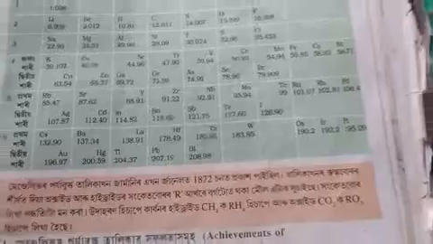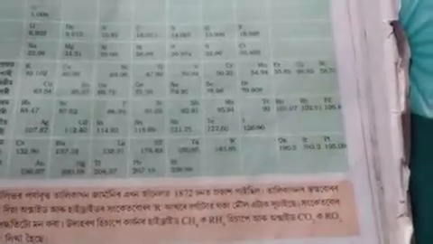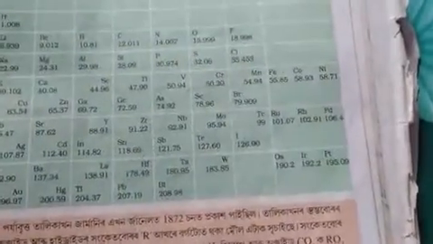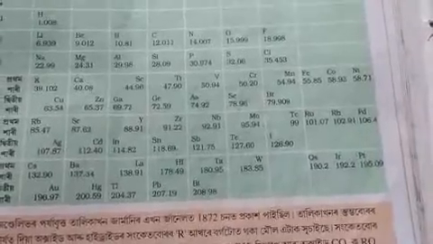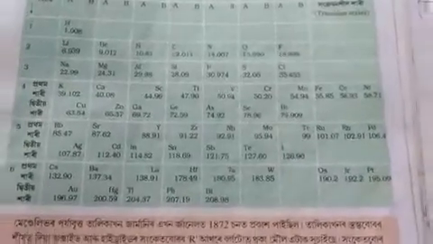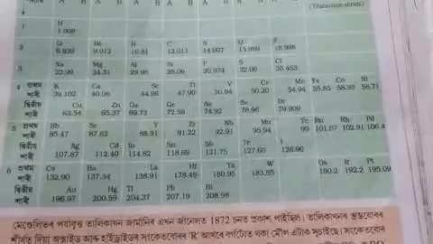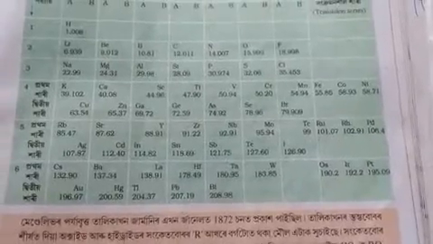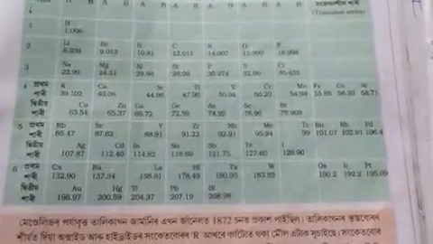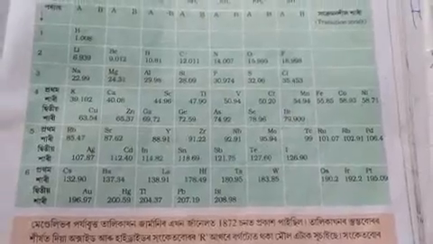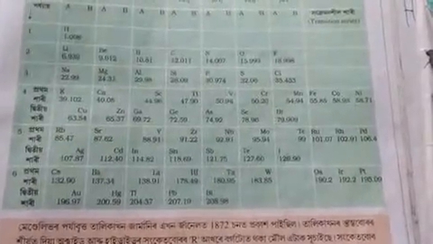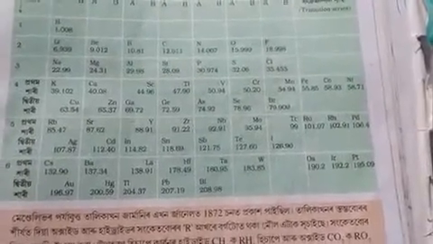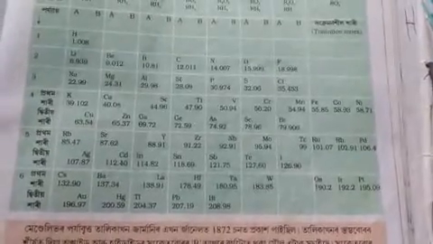So there is no regular increase in atomic masses. So it was a great challenge for other scientists to place the other elements, or to know how many elements can be discovered in between two elements, because in his time only 63 elements were known. Later on so many elements were discovered.